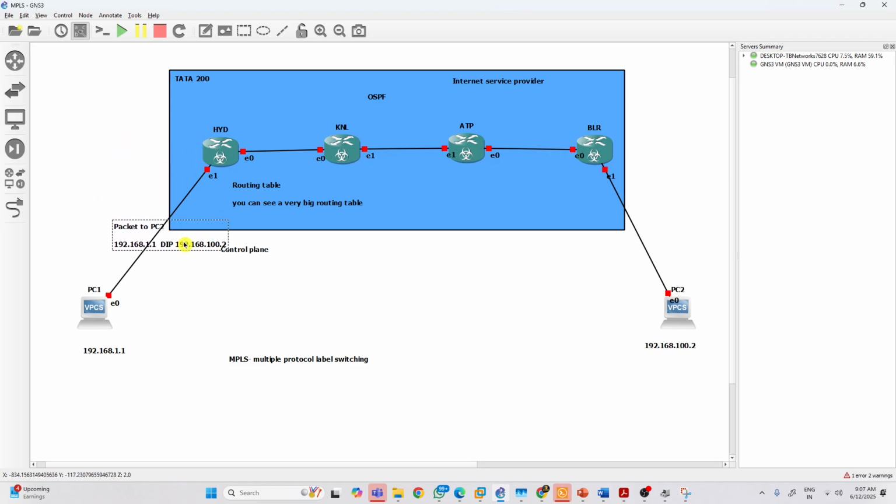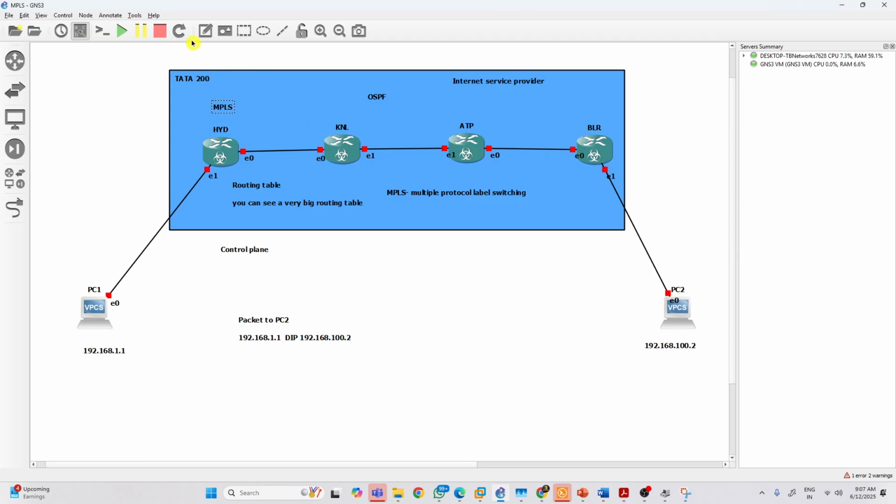Before going to the data plane, let me explain the control plane of MPLS. Once you configure MPLS on all these devices, suppose you configure MPLS here, what will it generate? It will generate a label. So we have an MPLS header.